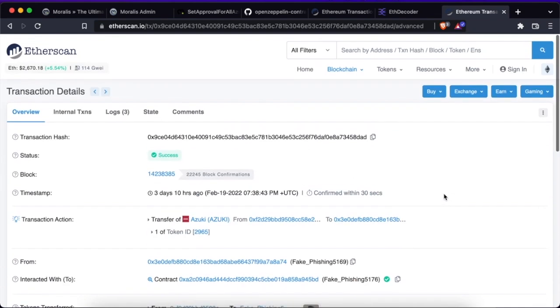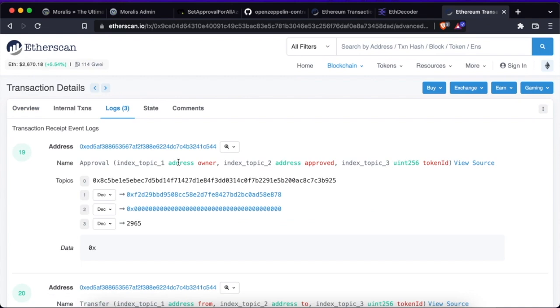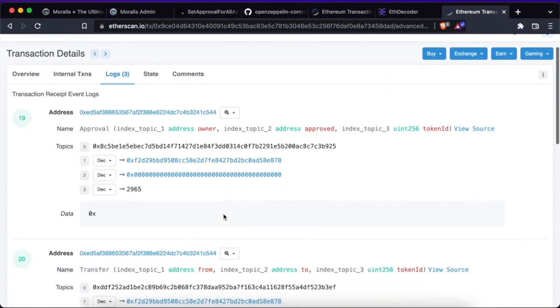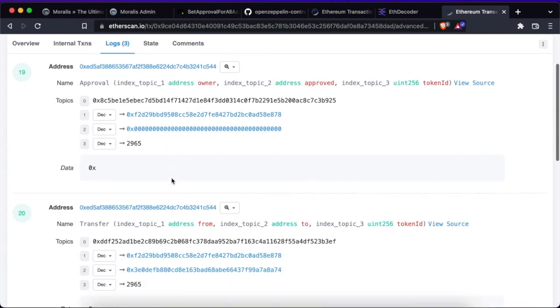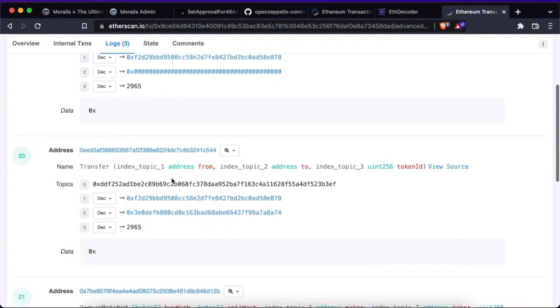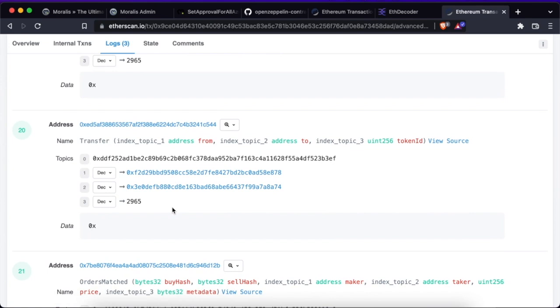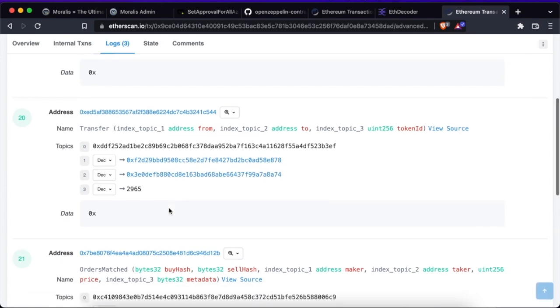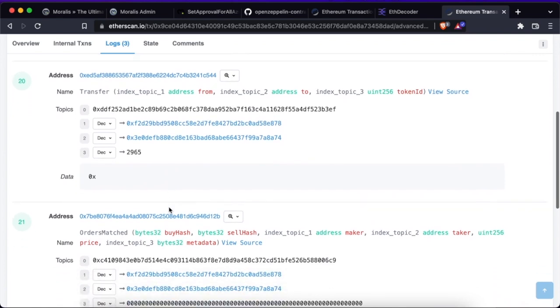the transaction triggered 3 events. An approval from the owner of the NFT to the 0 address. This is housekeeping and is cleaning some approvals on the specific tokens according to the ERC 721 standard. Then we can see the transfer event from the owner of the NFT to the receiver. This is actually when the token is transferred. And a matching orders event.